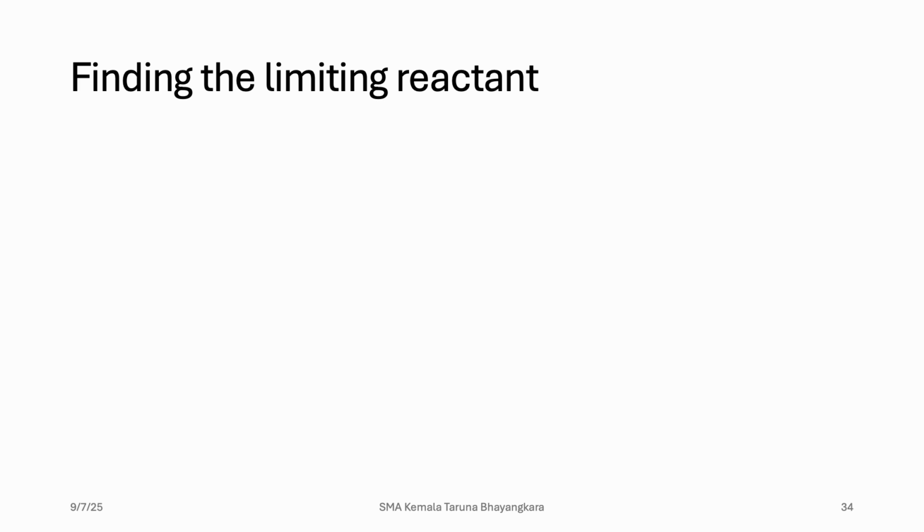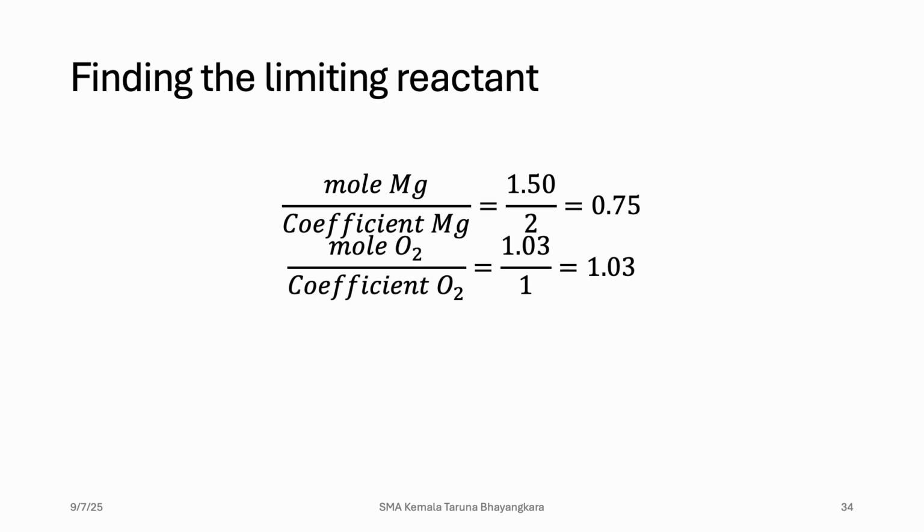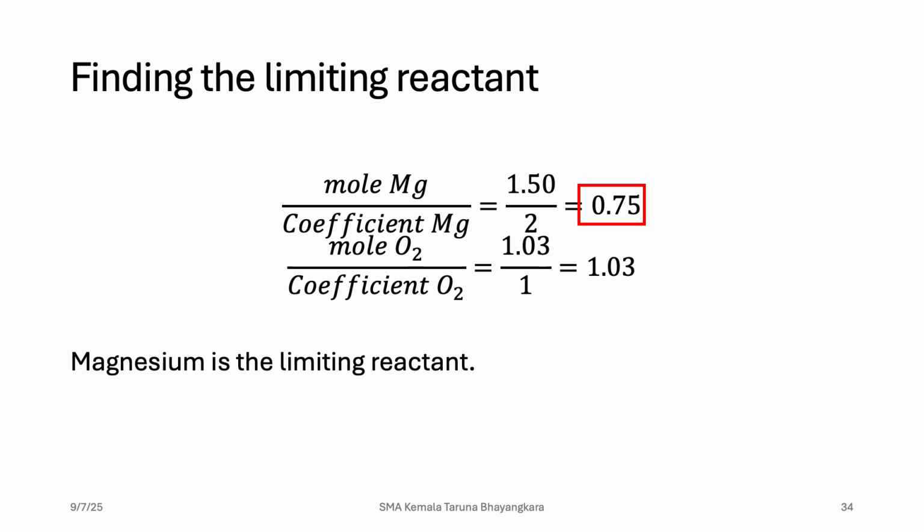To find the limiting reactant, we divide mole by its coefficient. So for magnesium, 1.5 divided by 2 equals 0.75. And for oxygen, 1.03 divided by 1, so it's still 1.03. So the value of magnesium is smaller. So in this reaction, magnesium is the limiting reactant.